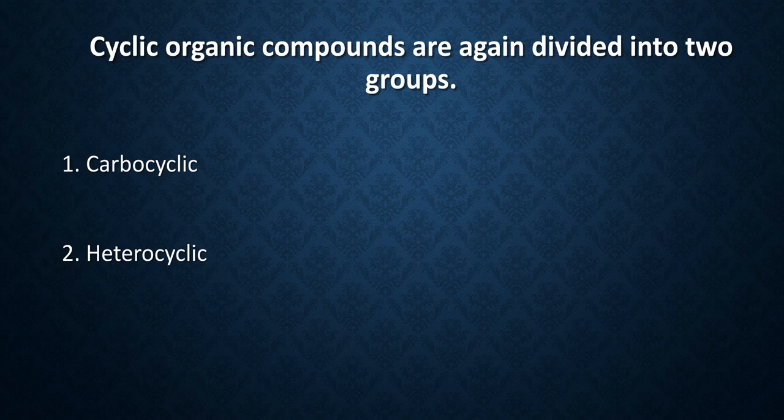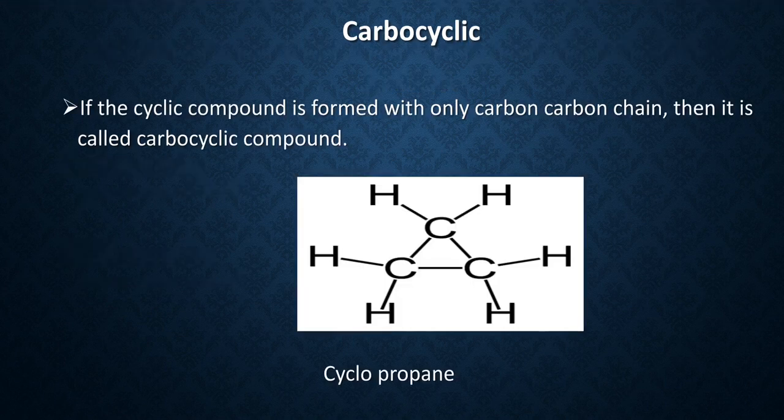We learned in the last lecture what the cyclic organic compounds are. The cyclic organic compounds are again divided into two groups, that is carbocyclic organic compound and heterocyclic organic compound. Now the question is what we mean by carbocyclic and heterocyclic organic compound. Carbocyclic organic compound means when in a cyclic compound the total ring is formed only with carbon. No other element except carbon is present in the ring, or the ring is only formed with a carbon-carbon chain, then it is called carbocyclic organic compound.